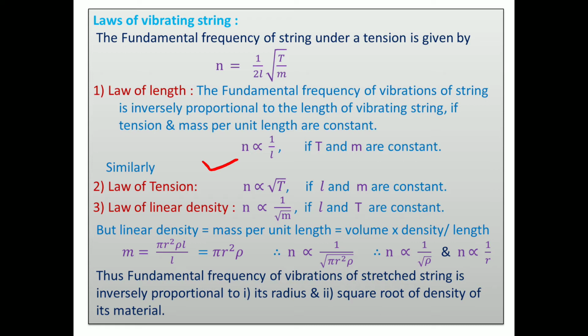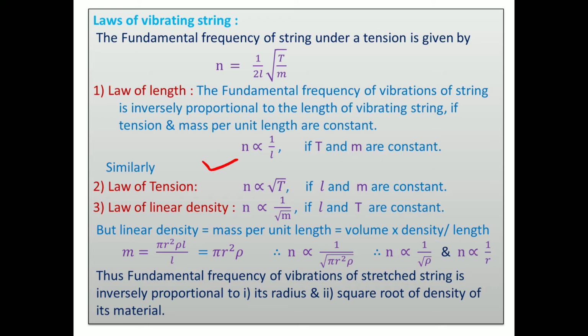Simple law. We can make this law with the help of the formula, not necessary to read it. Directly you can take: n is the fundamental frequency of vibration of the string, and L is the vibrating length. So the fundamental frequency of a vibrating string is inversely proportional to the length of the vibrating string when tension in the string and linear density are constant.